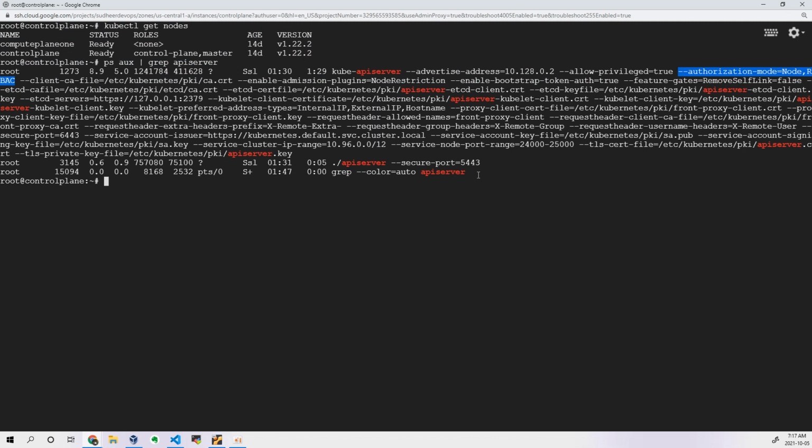So RBAC is by default enabled in your Kubernetes cluster, any Kubernetes cluster, which is nothing but role-based access control. What is that, what are the things we have, everything we will discuss.